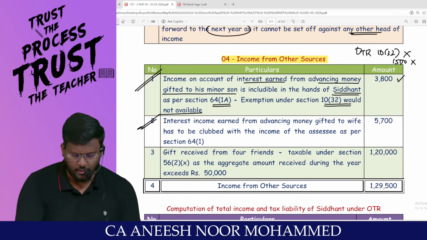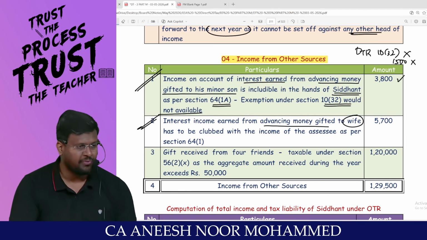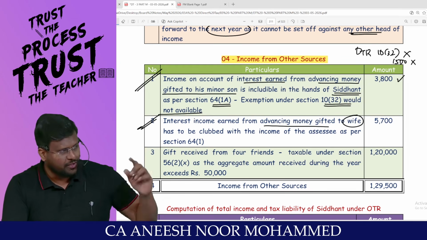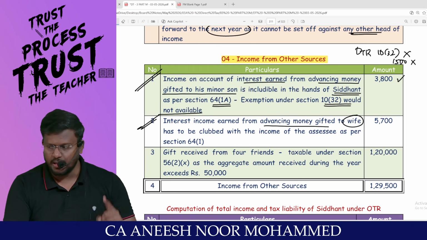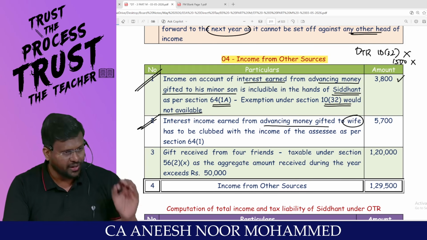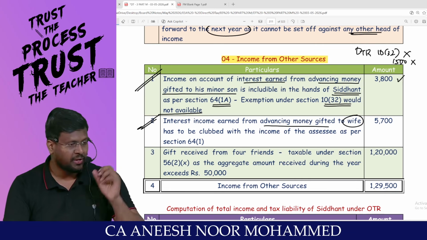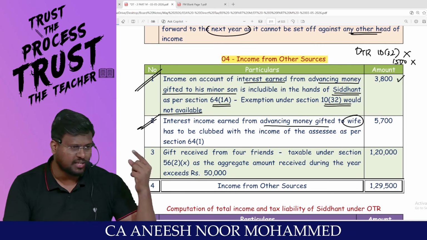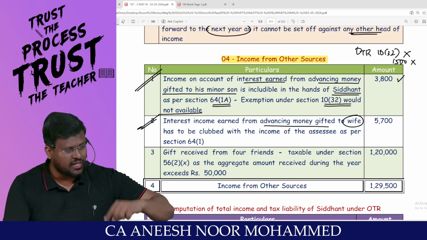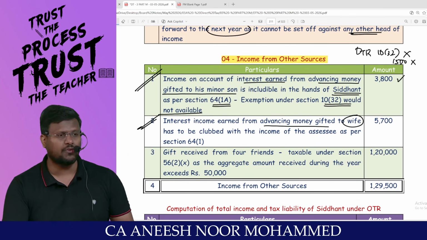Number two, my dear lovable students, interest income earned from advance money gifted to wife. As we all know, if any remuneration has been earned by the wife from a concern in which the individual has substantial interest, then it will be clubbed in the hands of the individual who has substantial interest. Sir, because of directly transferring any asset to the wife, or indirectly transferring any asset to some other person for the benefit of the wife, it will be clubbed in the hands of the individual.